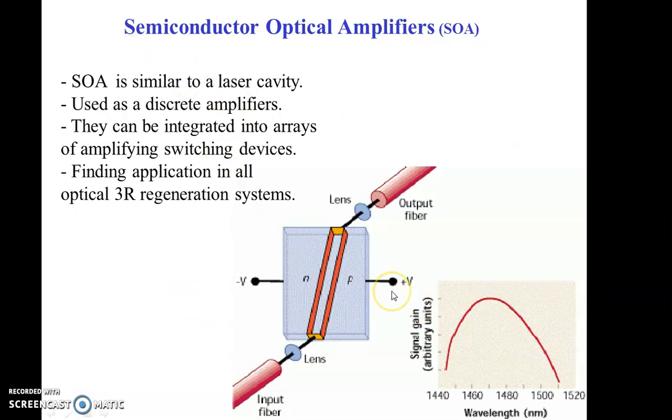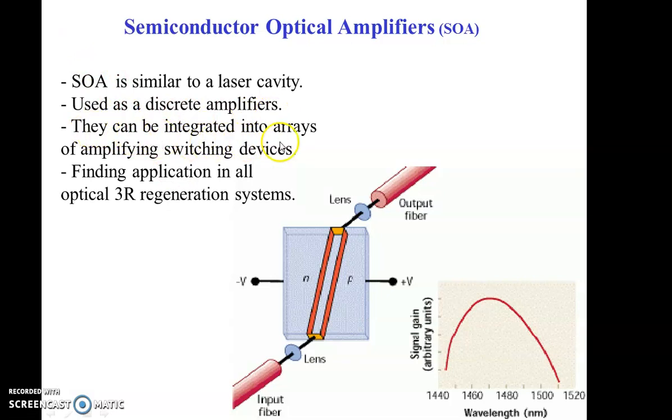It is having one intermediate material, that is semiconductor material, and this particular material is used as a gain material or gain medium. By this material's ability, we are getting the amplification with respect to this particular gain. So it is used as a discrete amplifier.